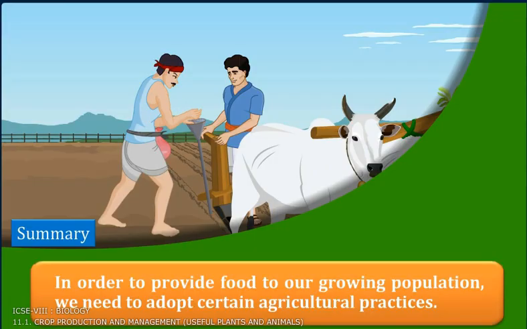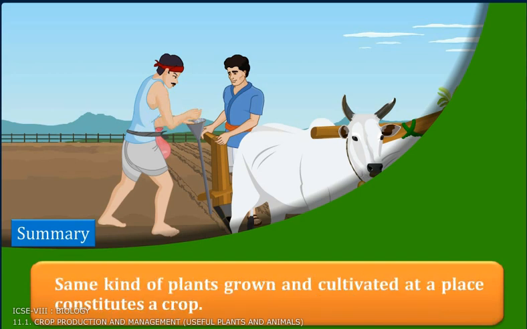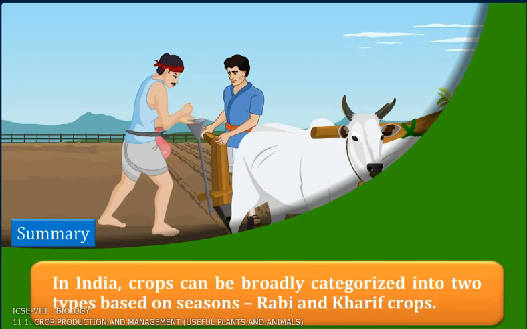Summary. In order to provide food to our growing population, we need to adopt certain agricultural practices. Same kind of plants grown and cultivated at a place constitute a crop. In India, crops can be broadly categorized into two types based on seasons, Rabi and Kharif crops.